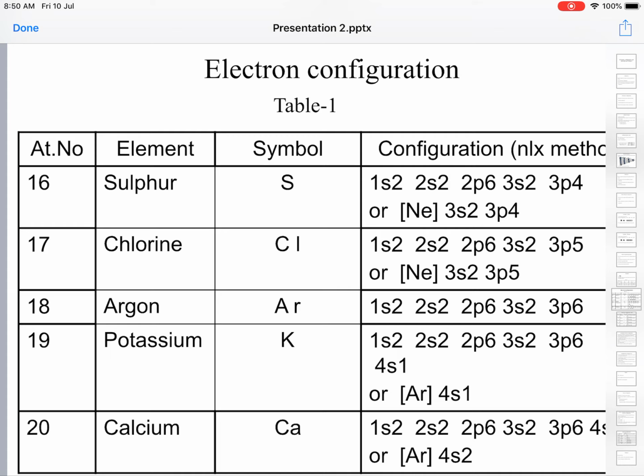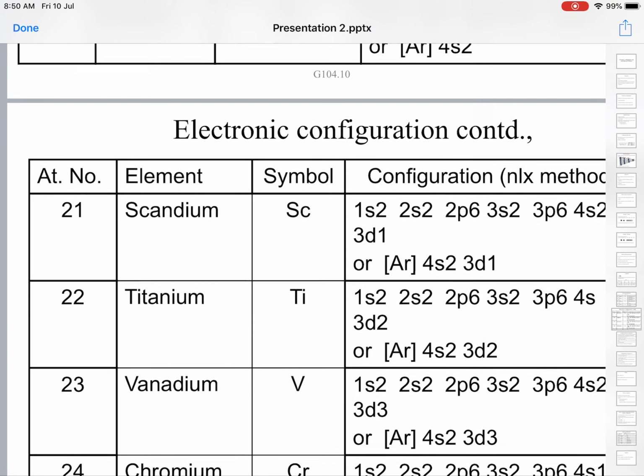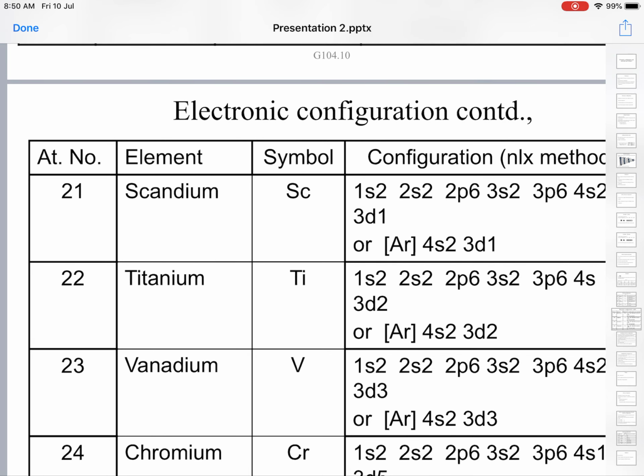Next, potassium. Since argon has come here, we can write an argon core, which implies that electrons from 1s2 to 3p6 are housed. So potassium is argon core 4s1, calcium is argon core 4s2, and then scandium, 21. Here electrons are entering into the d orbital. These are called d block elements or transition elements.